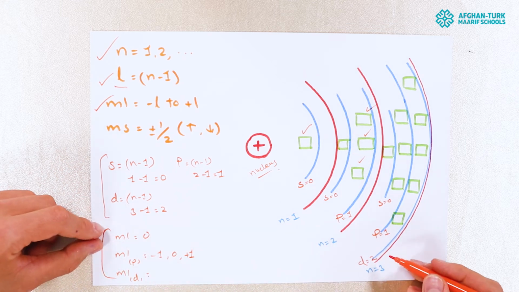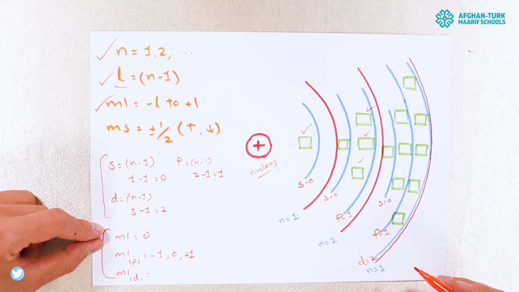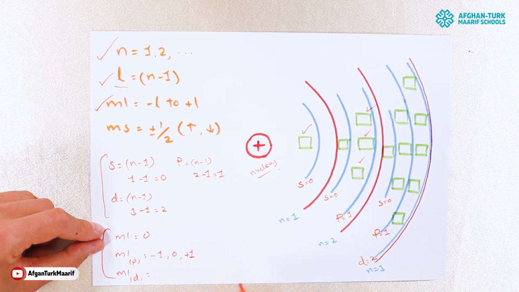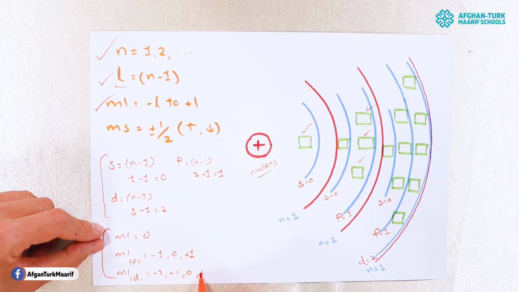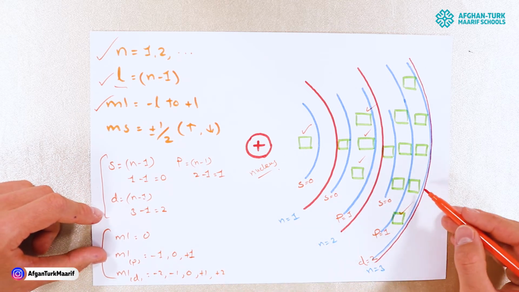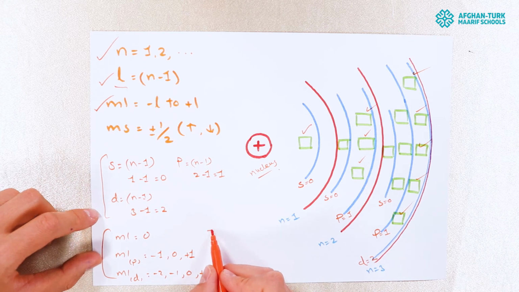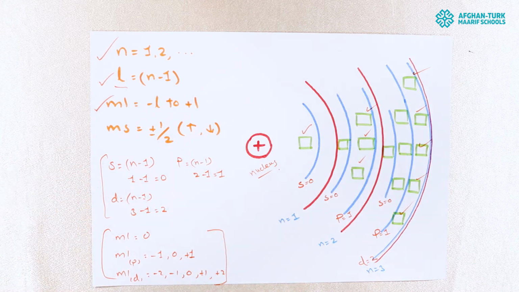Let's go for the D. I told you minus L to plus L, so it starts from minus 2 to plus 2. The interval ranges from minus 2 to plus 2: minus 2, minus 1, 0, plus 1, and plus 2. How many orbitals do we have? 1, 2, 3, 4, 5. Okay, this was about the orbital, or the magnetic quantum number.